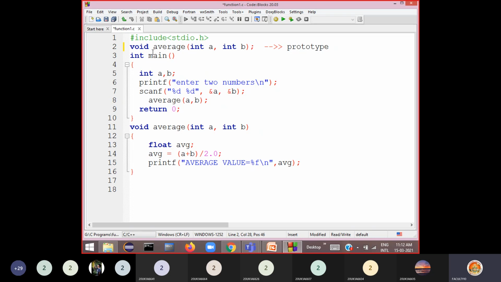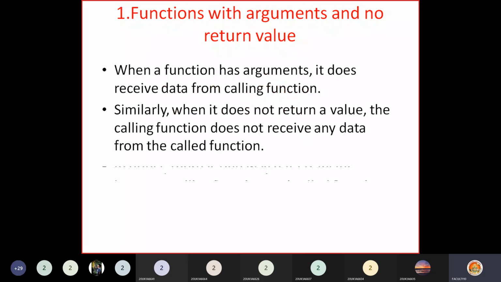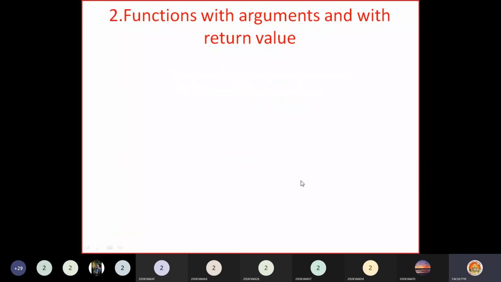So this is an example of a function with arguments but no return value. When a function has no return value, the return type of the function will be void here. This is the first category. Right, now the second one is functions with arguments and with a return value.